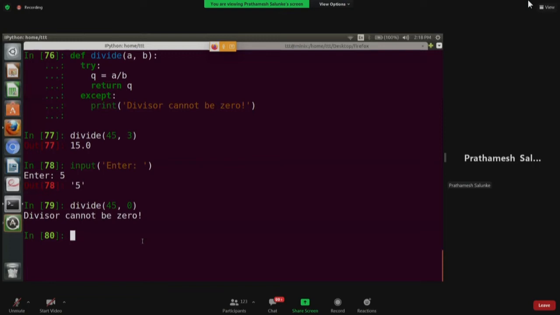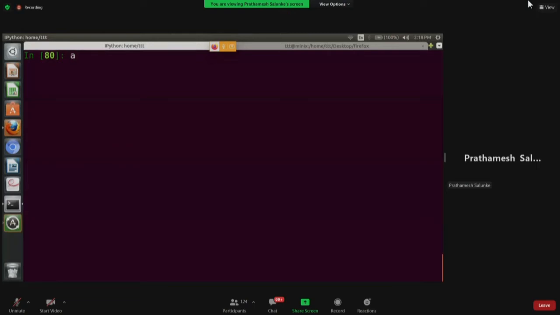So guys, let's see maybe one more example. Since we are adding input, we'll try input. We'll ask the user to enter a number. You guys can try this, and if you enter some number like 56 and then print a, or if you're using IPython, simply a, it should show 56. Fine. I think everyone can take input from the user.